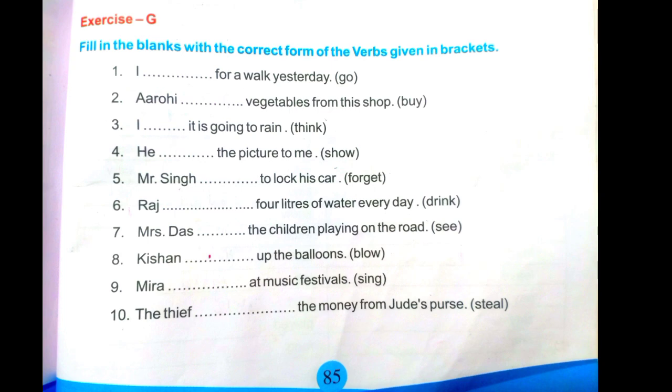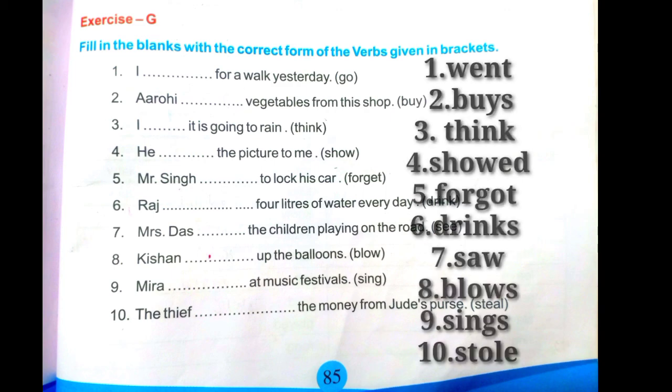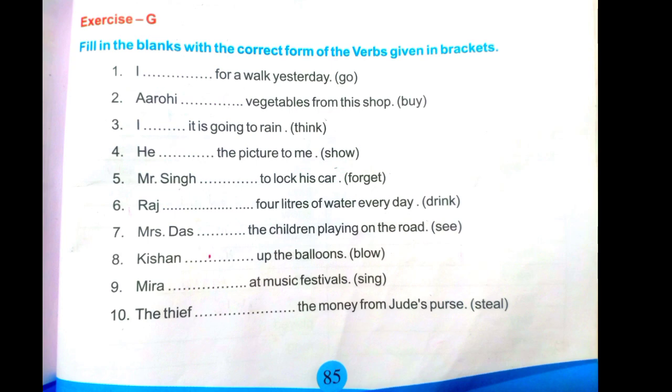The thief dashed the money from Jude's purse. Steal. Steal will become stole. So the answers are went, buys, think, showed, forgot, drinks, saw, blows, sings and stole. I hope you have written all the answers and understood the lesson properly. Do the homework, make sentences, you have to do that, exercise number F, and learn all the things very nicely.